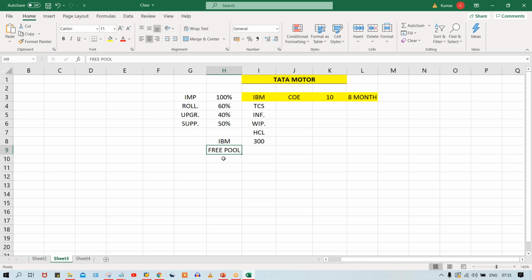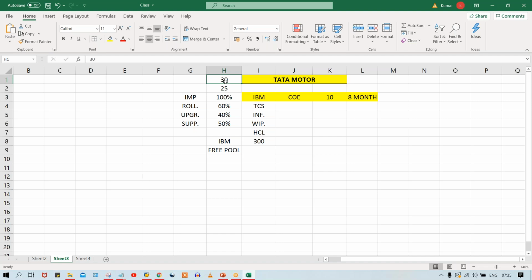They are going to check the profiles of the candidates and make a list of the candidates, right? From the free pool, how many candidates are required, guys, for this implementation? Let's suppose 30 candidates are required. From the free pool, the project manager got only 25 candidates. What about the remaining 5? They have to go for external recruitment.